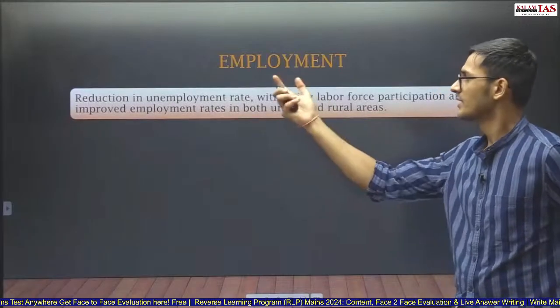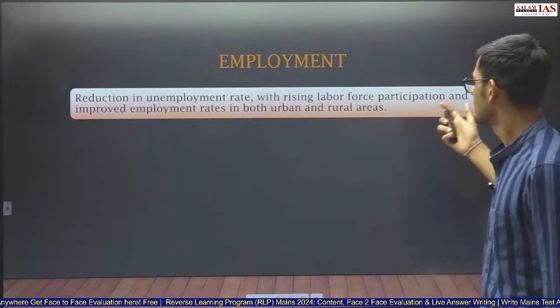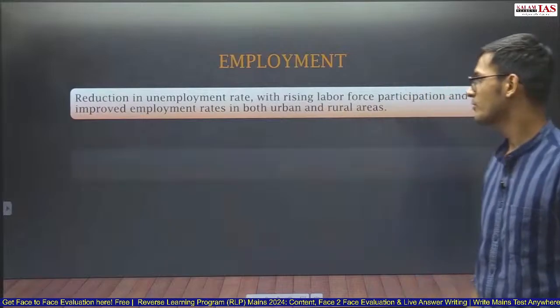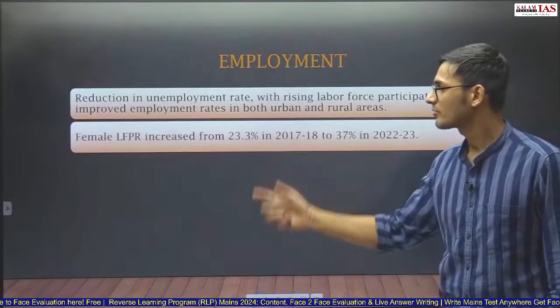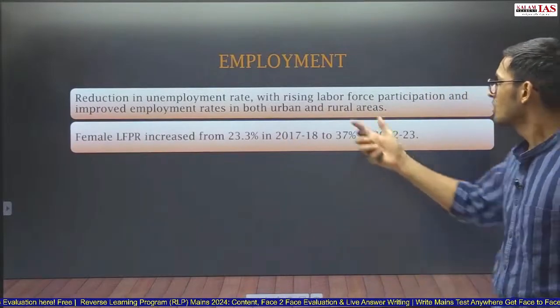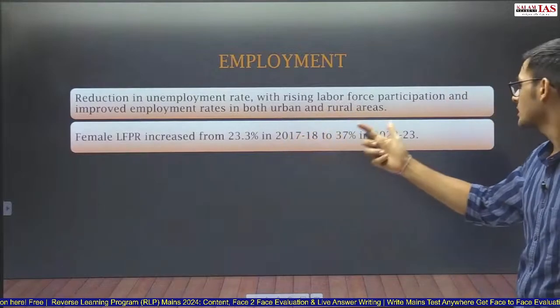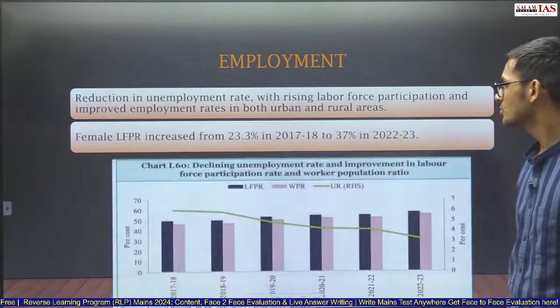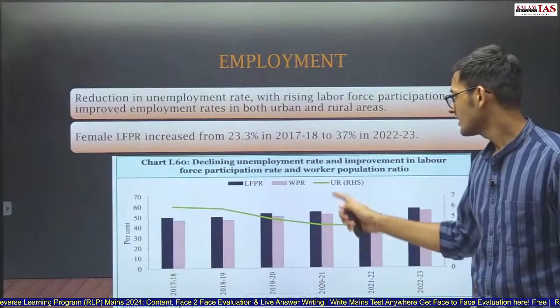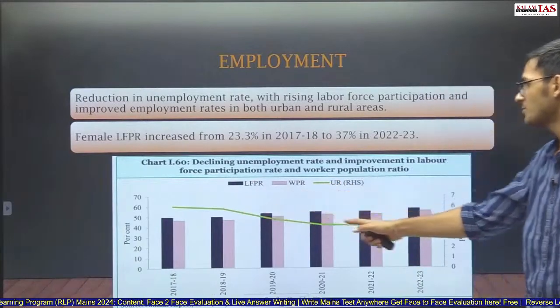For employment, a reduction in unemployment rate was seen, as well as a rise in labor force participation. Female labor force participation increased from 23% in 17-18 to 37% in 2022-23. So we have seen the unemployment rate, the green line, has been reducing.